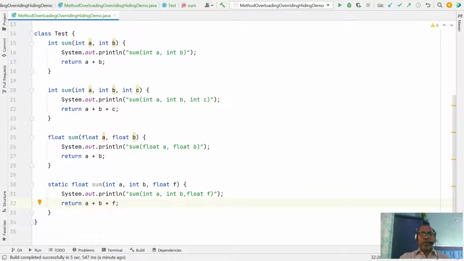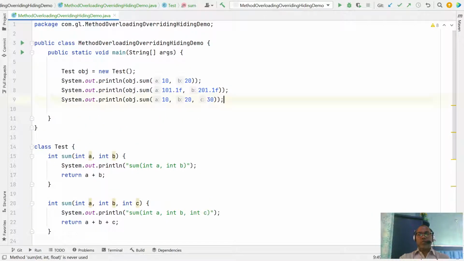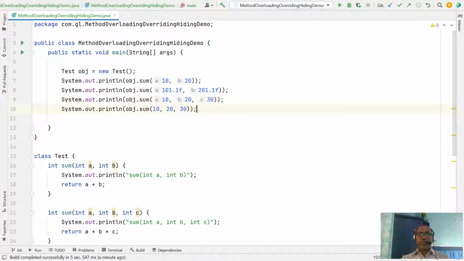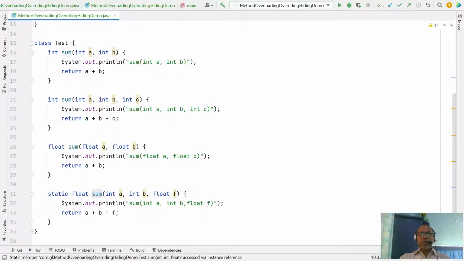So this is the way. Now static method also can be overloaded. So here you can get sum with the two input arguments, one is the float, dot 3f. So this is how you invoke your static method.